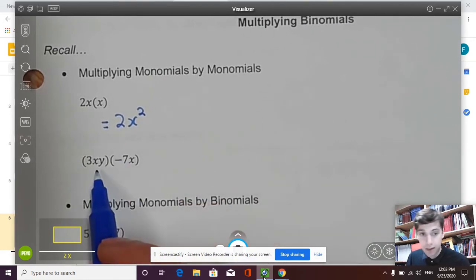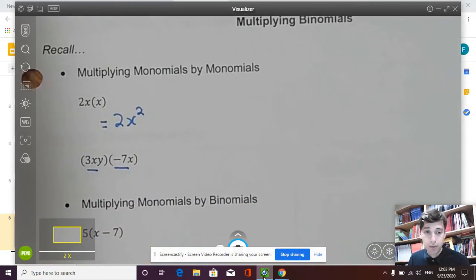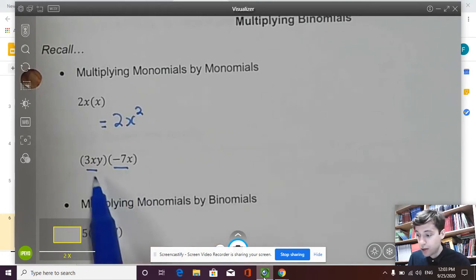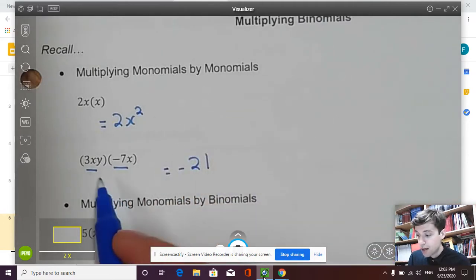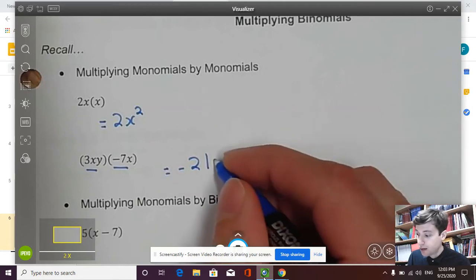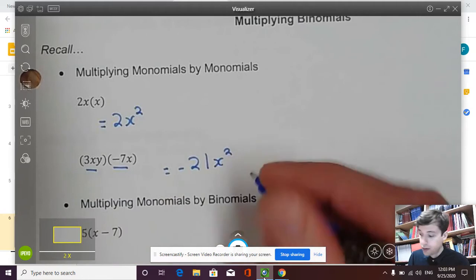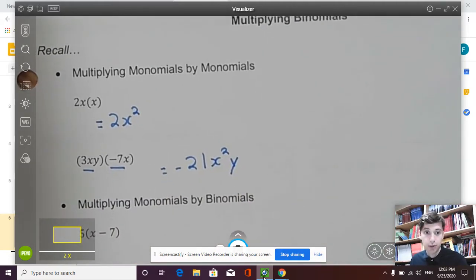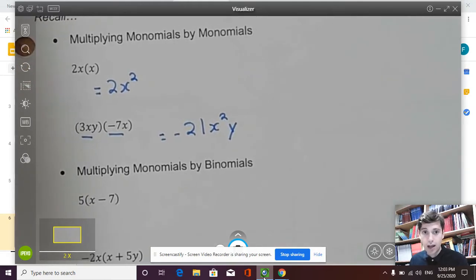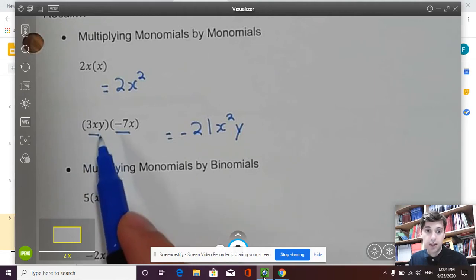The next one's going to work the same way. I'm multiplying a monomial, 3xy, by another monomial, negative 7x. And what I'm going to do, and again, we've made a practice with this, is I'm going to multiply positive 3 times negative 7 first. So it's going to give me a negative 21. Then I'm going to multiply my x times x is x squared. Then I've just got a y times, which is 1 or nothing. So I'll just still have a y. So that's how we multiply monomials by monomials. Should be something that we're pretty used to by now. And one helpful way to think about this is first I'm multiplying the coefficients, then I'm multiplying each variable separately.